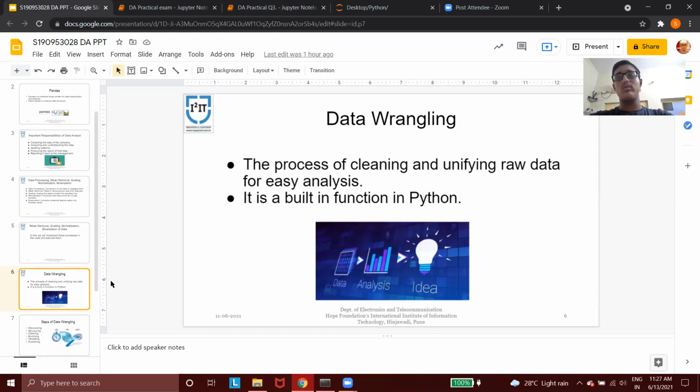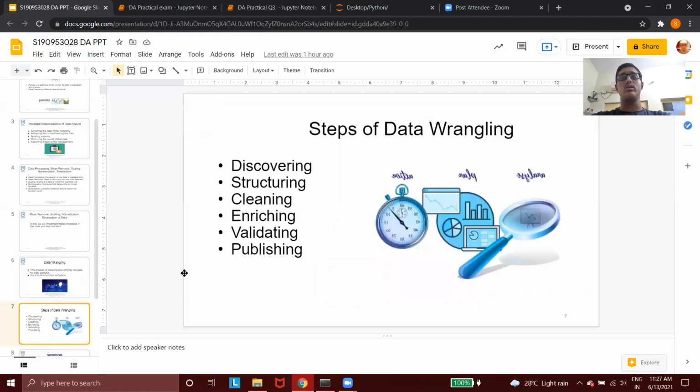There are different steps used in data wrangling: first, discovery, structuring, cleaning, enriching, validating, and publishing. What is discovering? In this step the data needs to be understood or learned in order to get a good basic knowledge about the data. Then structuring. Since we have the raw data with us, first of all we have to restructure that data so that it will be easier to understand and work on.